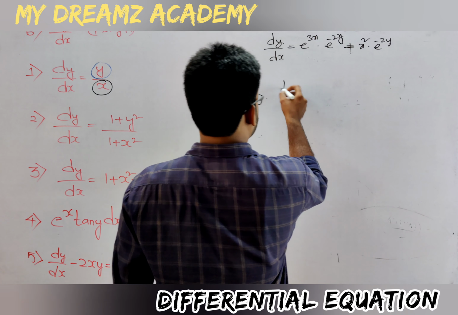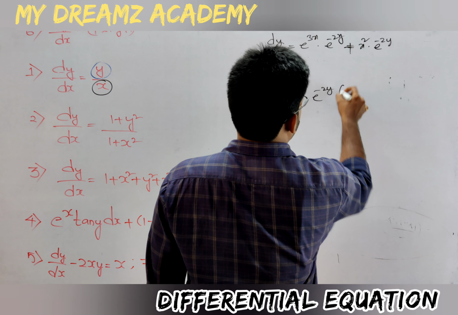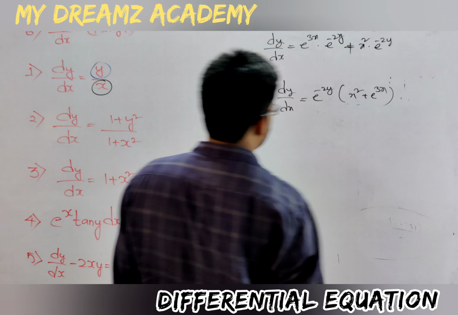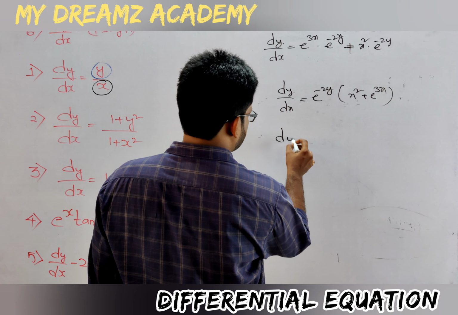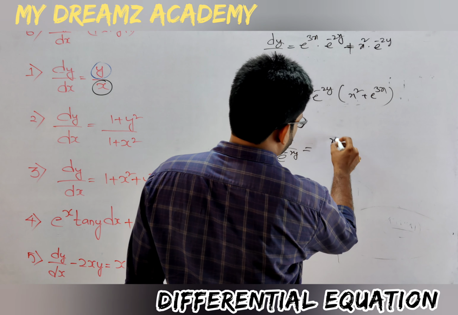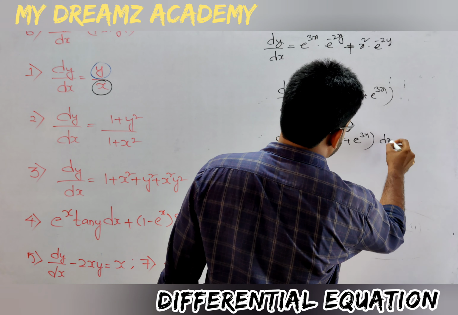Take common: dy by dx is equal to e to the power of minus 2y times (x square plus e to the power of 3x). Okay, so separate the variables. dy by e to the power of minus 2y, which is equal to (x square plus e to the power of 3x) dx.